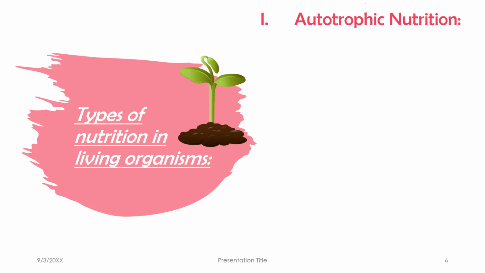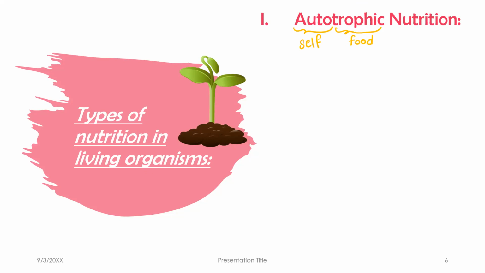Let's see what this word autotrophic means. Trophic means food. How about auto? Auto means self. So, self-feeding. They can manufacture their own food inside their body cells through chemical reactions.